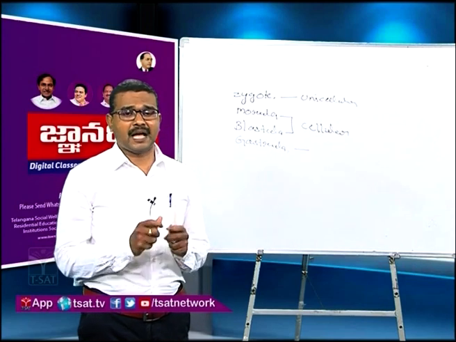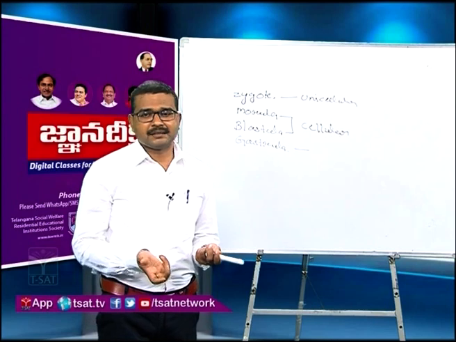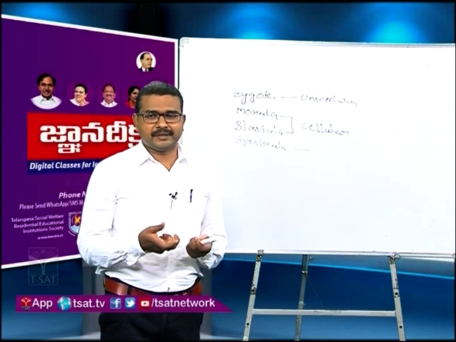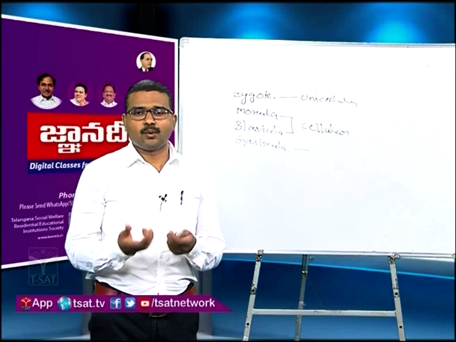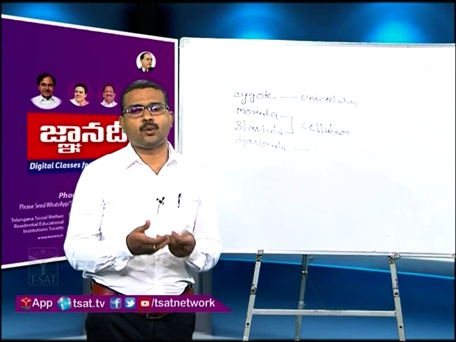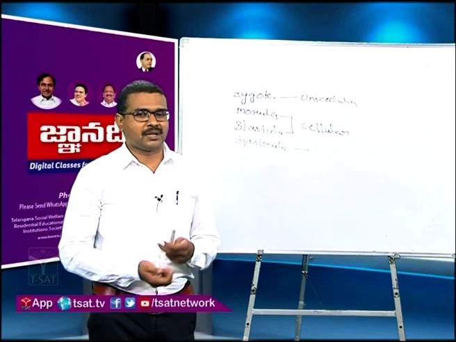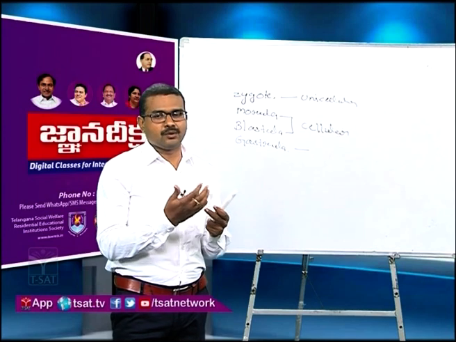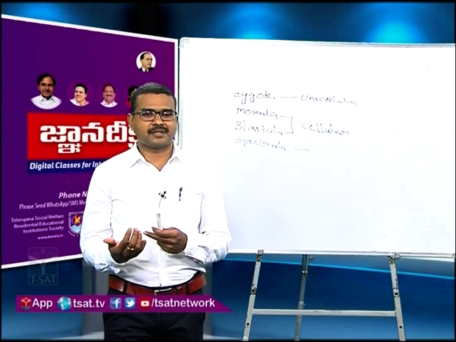Why? Because they have pharyngeal gill slits. Those pharyngeal gill slits are converted into respiratory organs according to their own species level. So we see all the zygote, morula, blastula, and gastrula stages are similar.